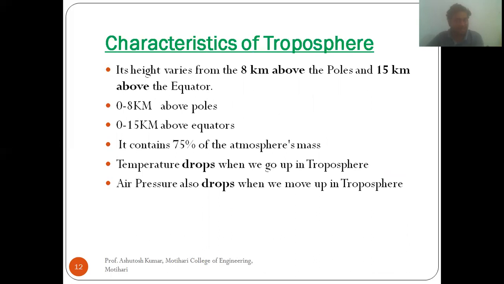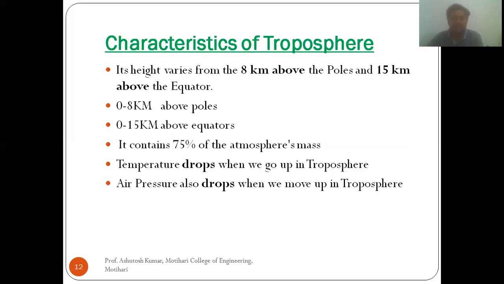Now, the characteristics of the troposphere. Its height varies from 0 to 8 kilometers above the pole and 15 kilometers above the equator. And it contains 75% of the atmosphere's mass. So suppose the total mass of the atmosphere is 100%; out of that, 75% of the mass is occupied by the troposphere.